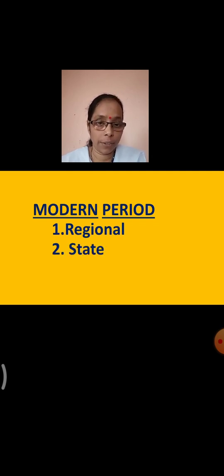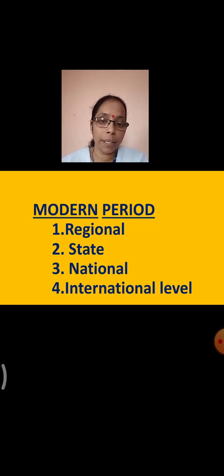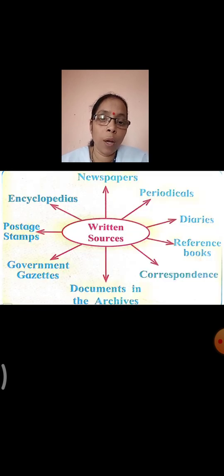First, the regional level, state level, national level and international level. So you can divide the modern period into these 4 levels and accordingly you can learn about each level in detail. So let's begin with the written sources.